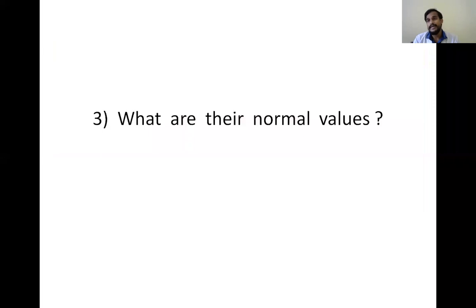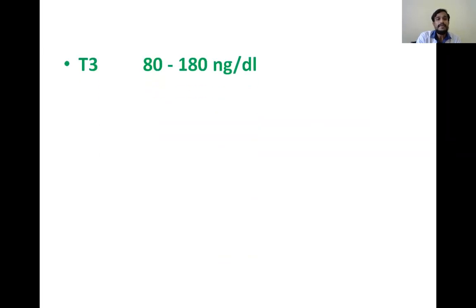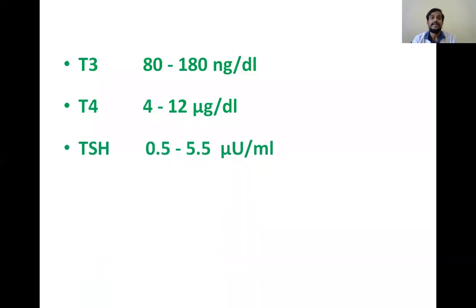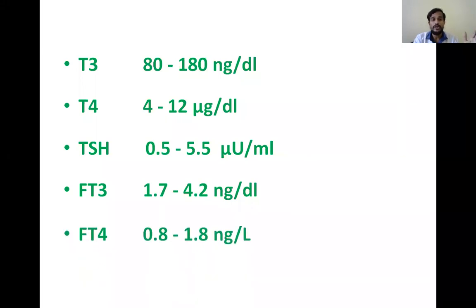What are the normal ranges of T3 and T4 that you have to remember? T3 is 80 to 180 nanograms per deciliter, T4 is 4 to 12 micrograms per deciliter, and TSH is 0.5 to 5.5 microunits per ml. Apart from that, the free fraction of T3, FT3, is 1.7 to 4.2 nanograms per deciliter, and the free fraction of T4, FT4, is 0.8 to 1.8 micrograms per deciliter.